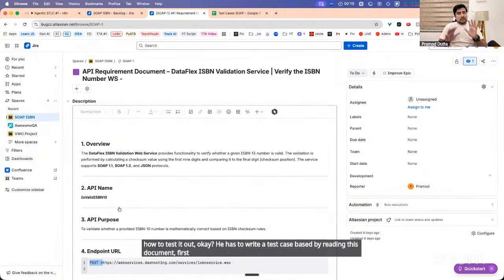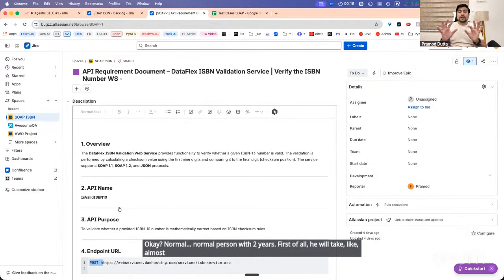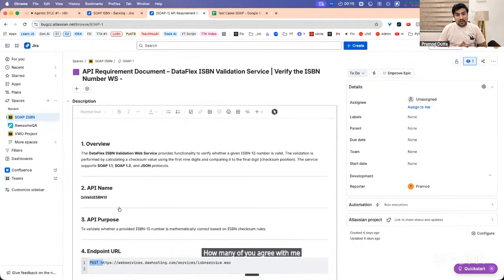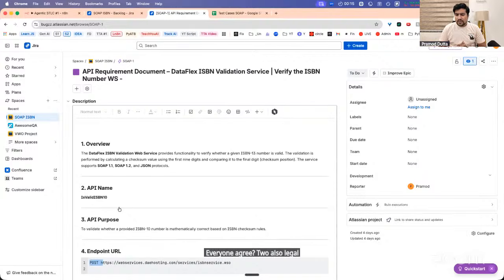First of all, let me tell you everyone, if this is a junior QA or a normal QA with 2 years of experience, first of all he will take almost 2 hours to read. How many of you agree with me? It will take around 1 to 2 hours to read all this, right? Everyone agree? Minimum 2 hours. Give me thumbs up in the chat.